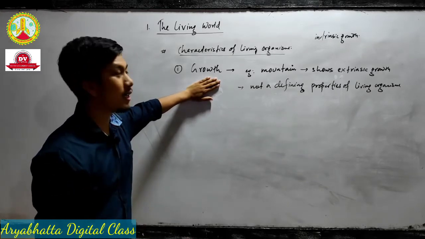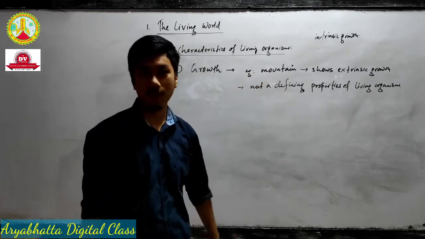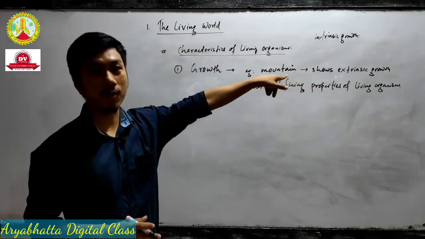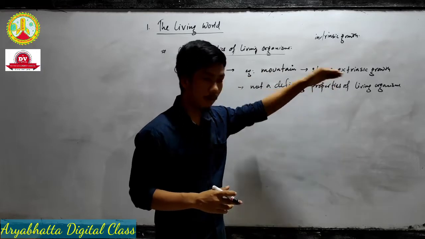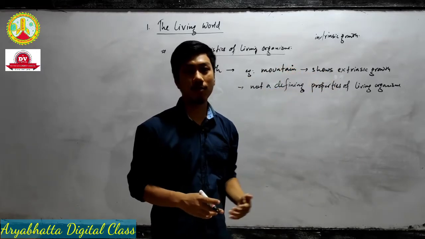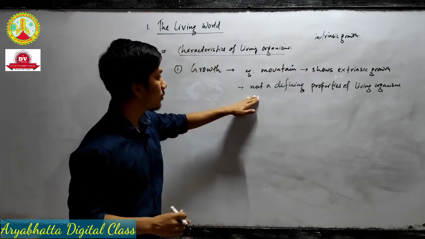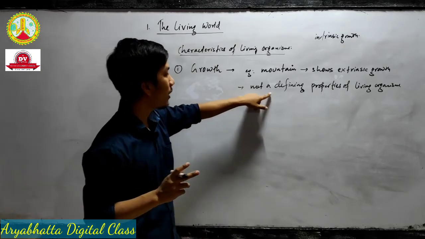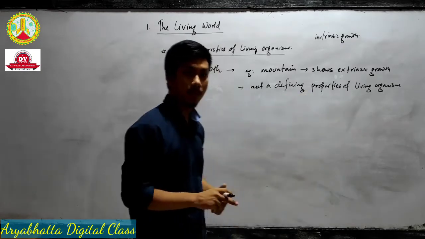So that's why it is not an actual characteristic of living organisms, because a mountain also shows growth. But that growth we call an extrinsic growth. The growth takes place outside their body. So that's why we do not call it a defining property of living organisms.